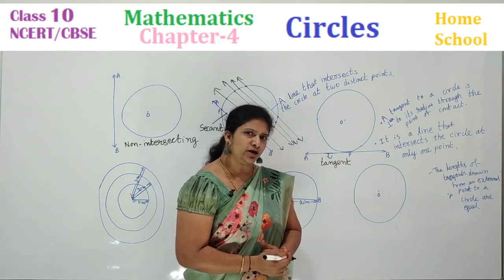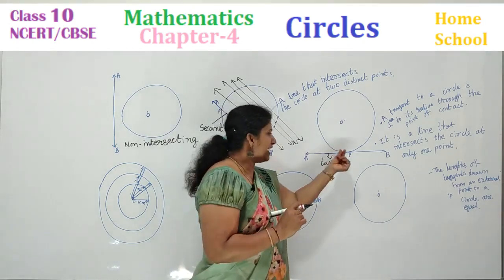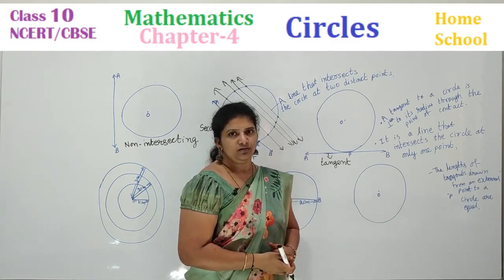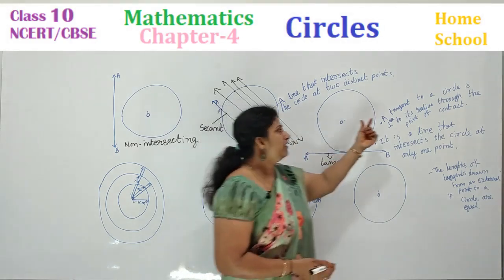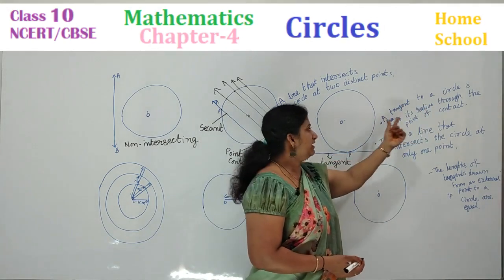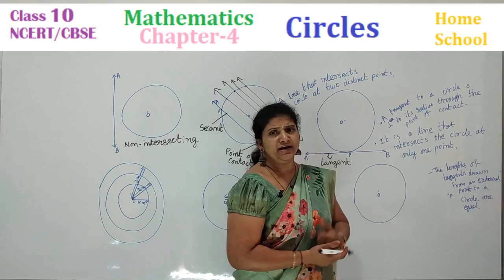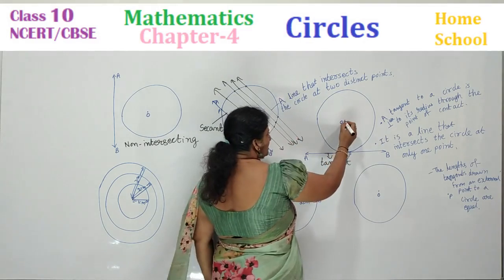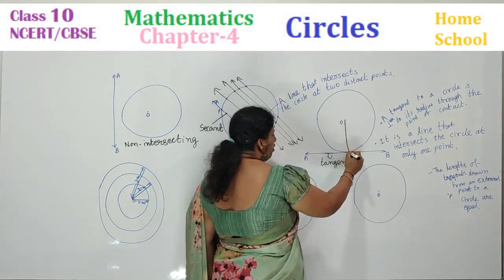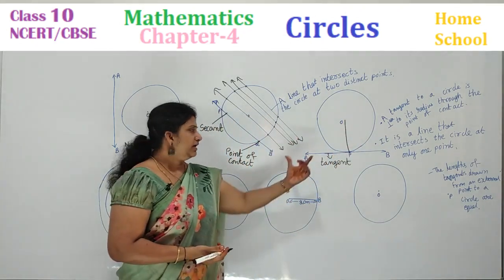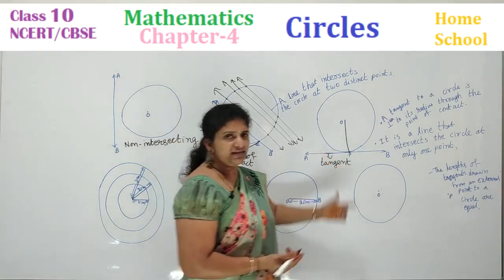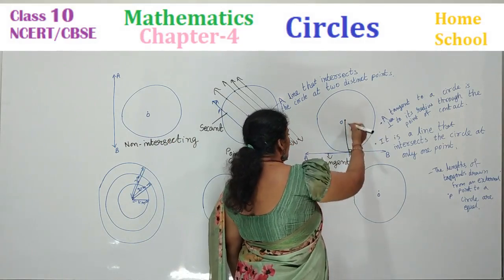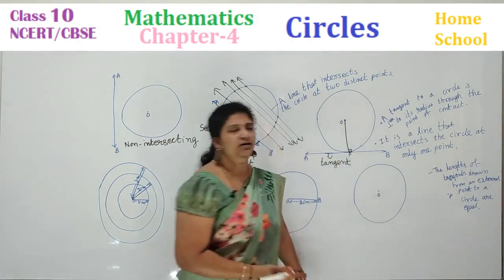How many tangents can you draw, children? You can draw only one tangent from one point of contact. Right? So next, a tangent to a circle is always perpendicular to the radius through the point of contact. So where is the radius? Look here, OP is the radius. A tangent is always perpendicular to the radius through the point of contact.